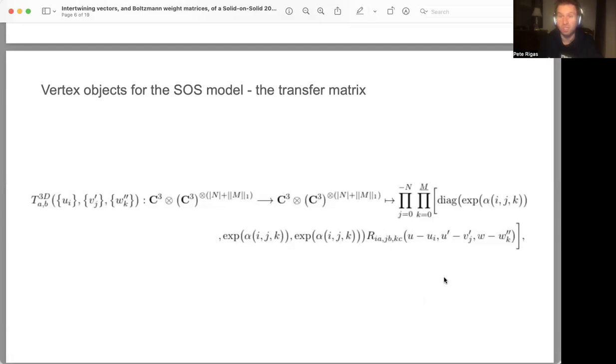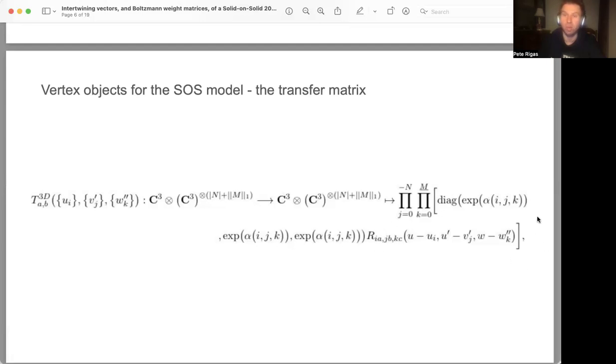One expression for a three-dimensional representation of the transfer matrix for the 20 vertex model can be given by a product of a diagonal matrix for some suitably defined function alpha, which we exponentiate along each one of the three entries of the diagonal, multiplied by this R term, which is the universal R matrix factorization that appears in the second work from the literature that I had given, from Booz and colleagues, their universal R matrix paper.